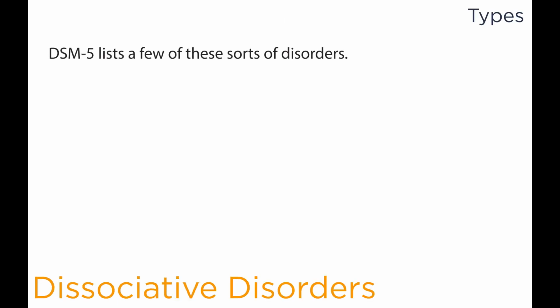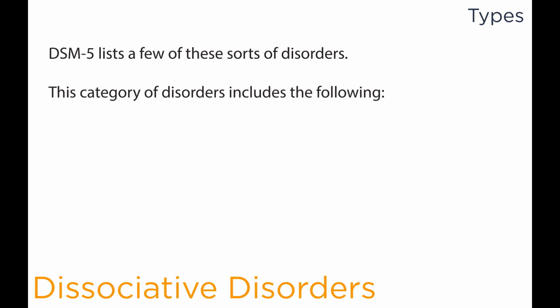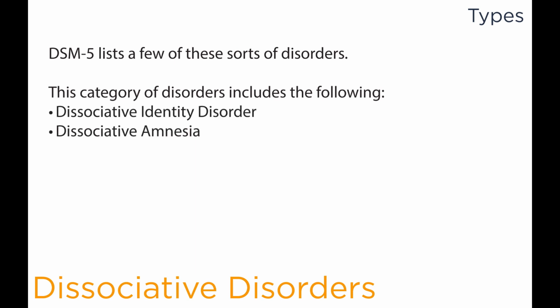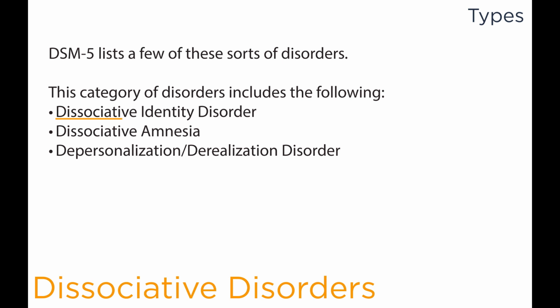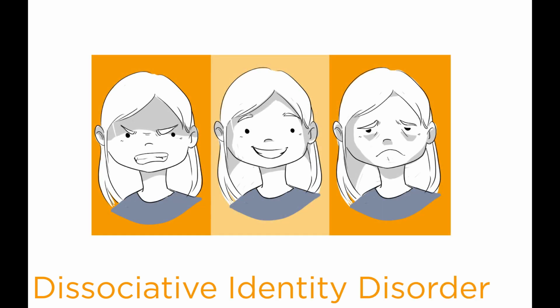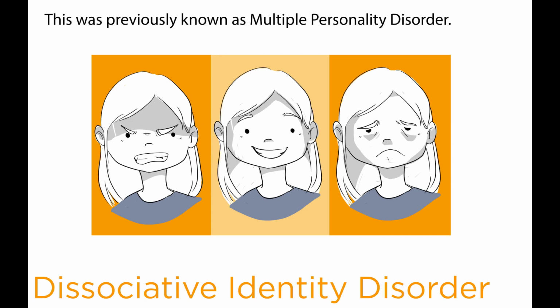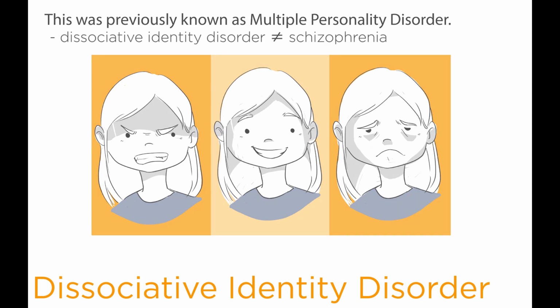The DSM-5 lists a few of these sorts of disorders. This category of disorders includes the following: dissociative identity disorder, dissociative amnesia, and depersonalization derealization disorder. This lecture is going to focus primarily on dissociative identity disorder. Dissociative identity disorder used to be known as multiple personality disorder. It is not to be confused with schizophrenia, which is a completely different disorder.